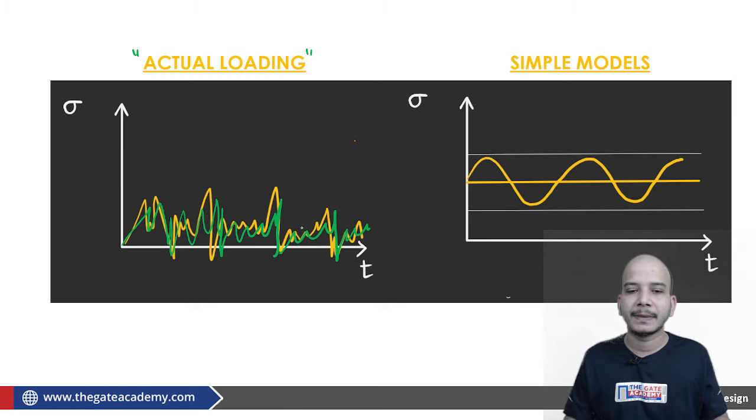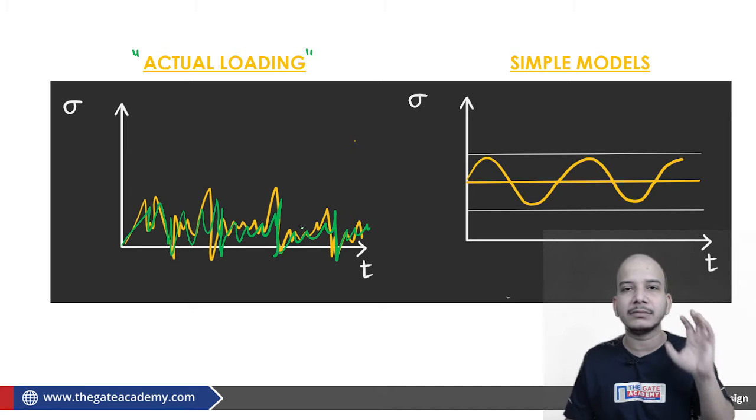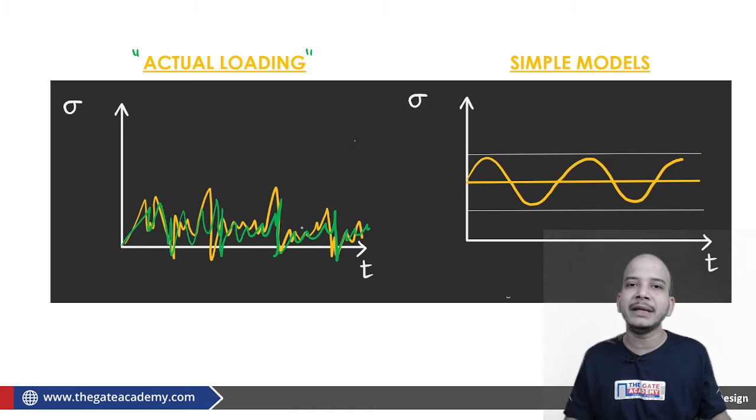Fine. At a particular omega, for one part of the body, the vibration is like this and the stress developed in the base is like this. So basically this is a time-taking approach. What we do is, instead of going for this random and very unpredictable variation, let us go with some simple models. What are simple models? Sinusoidal models.